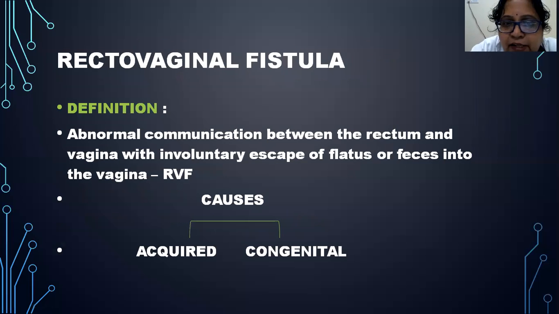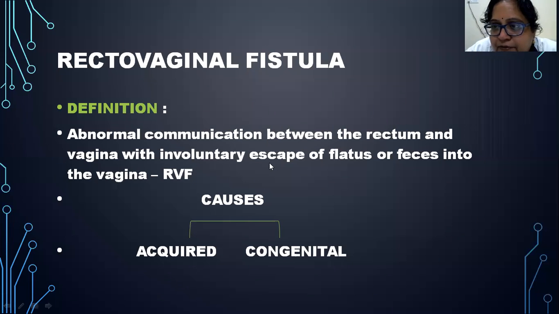Next thing we will see is the rectovaginal fistula. So what is a rectovaginal fistula? We have seen that a fistula is a communication between two or more epithelial surfaces. So a rectovaginal fistula is an abnormal communication between the rectum and the vagina, where there is involuntary escape of flatus or feces into the vagina.